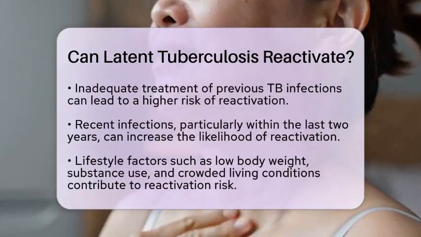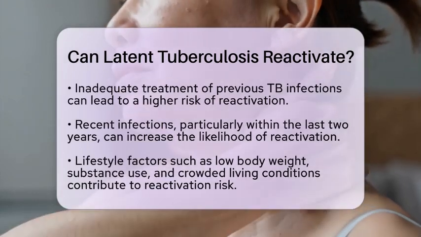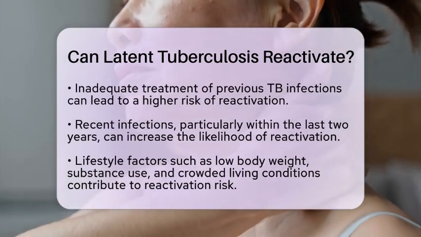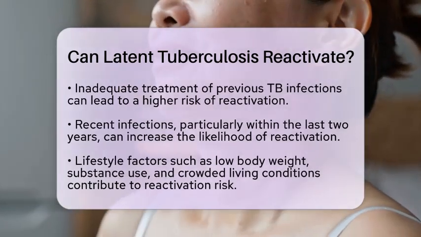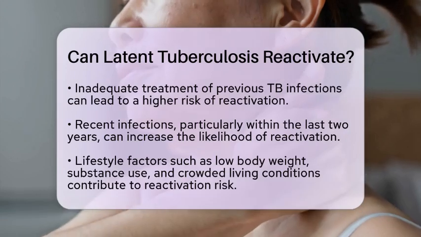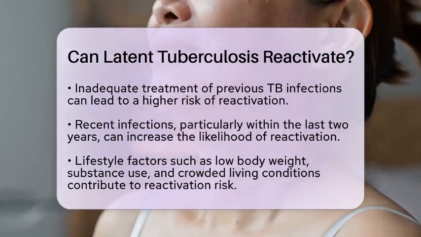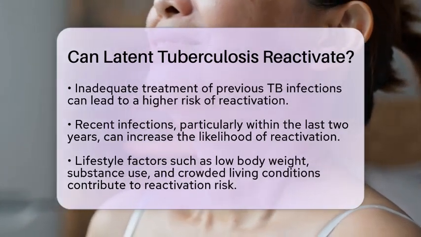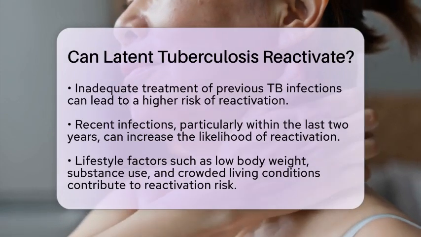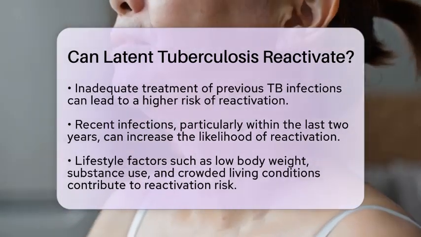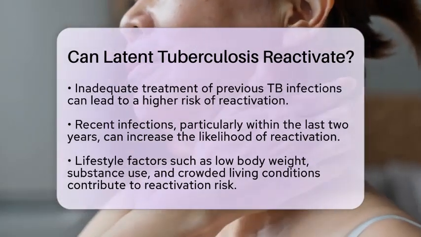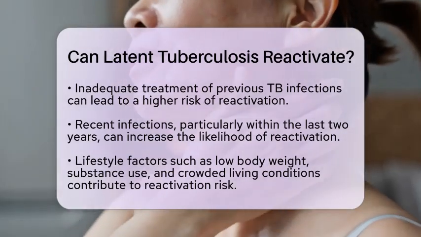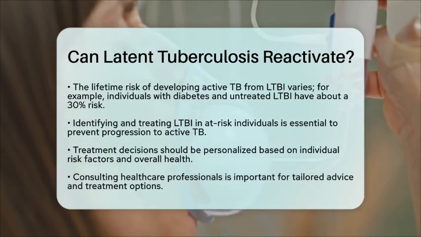The lifetime risk of developing active tuberculosis from a latent infection varies based on these risk factors. For example, individuals with diabetes and untreated latent tuberculosis have about a 30% lifetime risk of reactivation. This is significantly higher compared to those without such risk factors. Recognizing that latent tuberculosis can reactivate highlights the importance of identifying and treating latent tuberculosis infection in individuals who are at risk. This proactive approach can help prevent the progression to active disease.